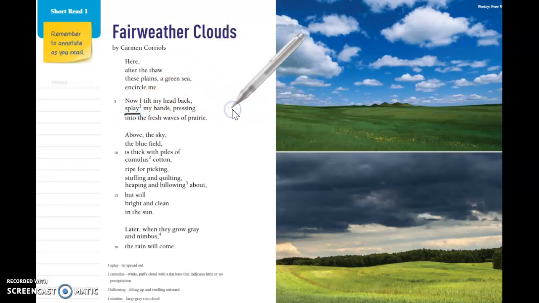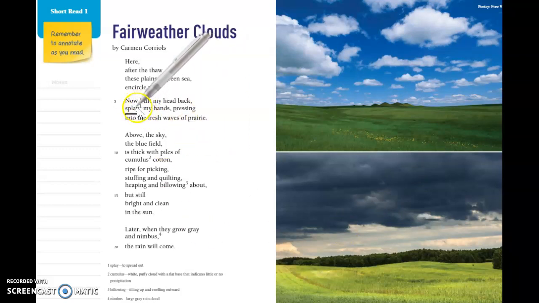Now, one thing I could certainly do is use a context clue or a dictionary to figure out what the word splay means. But if you look very closely, you are going to see a text feature on this page that's going to give us a clue as to what splay means. Do you guys see it?